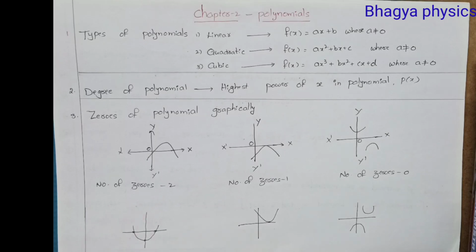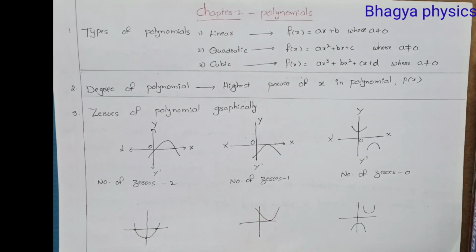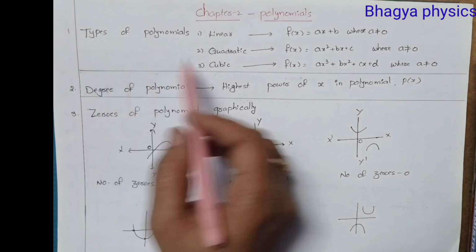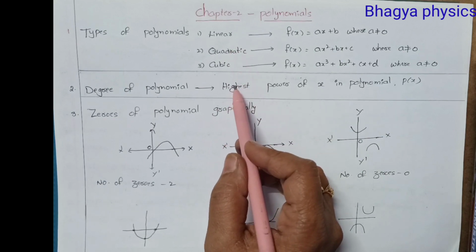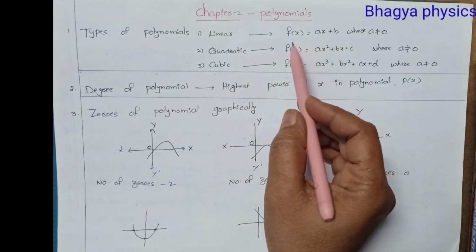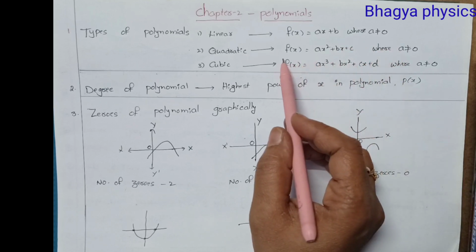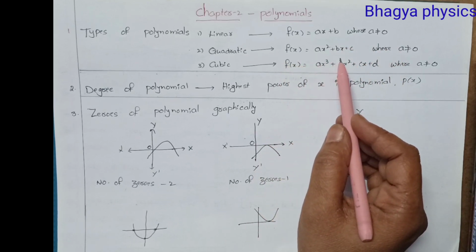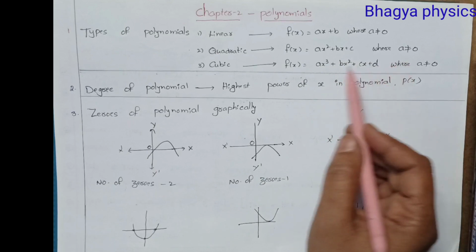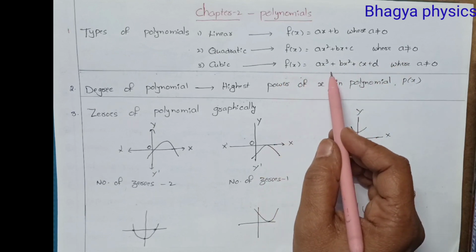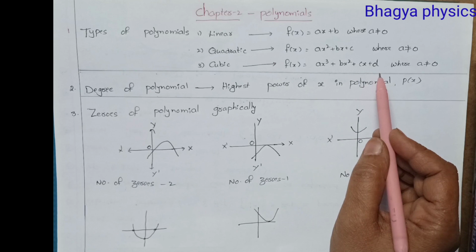Hi everybody, today we are going to discuss chapter 2 polynomials, very important questions. Let us see types of polynomial: linear, quadratic and cubic. Linear polynomial: f of x is equal to ax plus b where a is not equal to 0. F of x is equal to ax square plus bx plus c where a is not equal to 0. F of x is equal to ax cube plus bx square plus cx plus d.